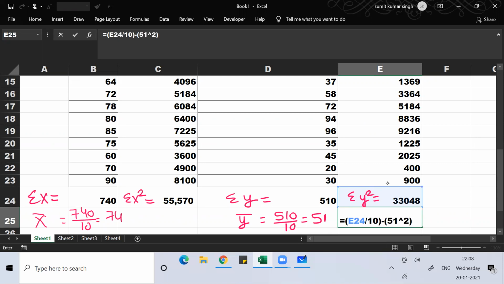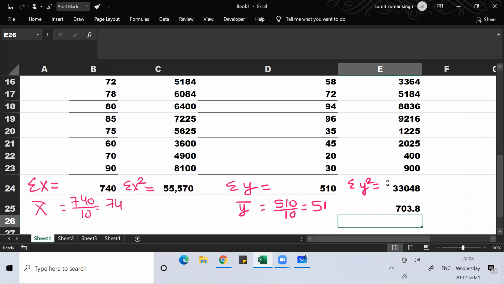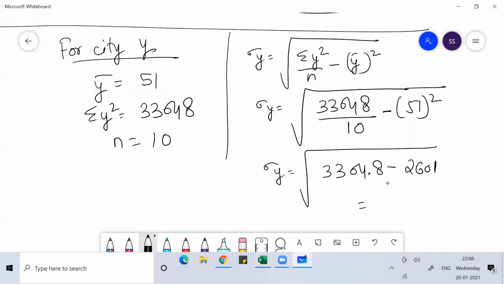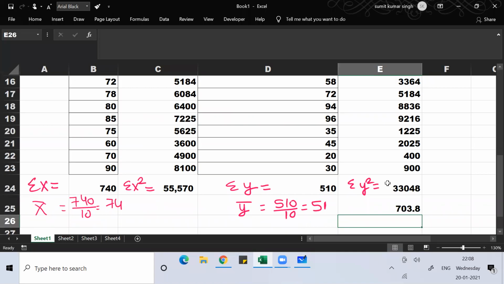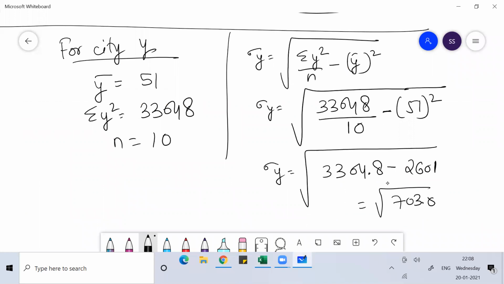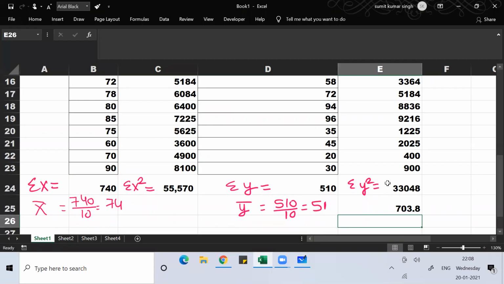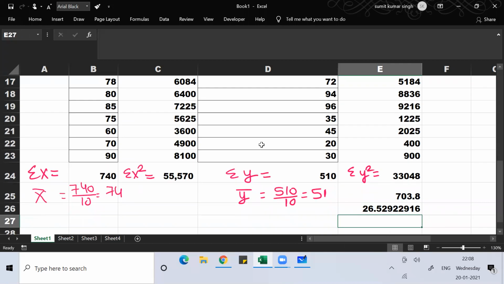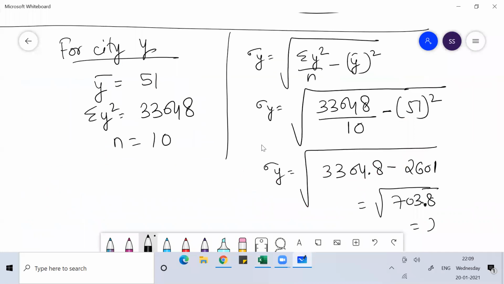You can use a calculator. I don't like a calculator, so I'm not using one. So this is the root of 703.8. So do the square root of this. With this you'll get the standard deviation. It is 26.5292. So you got the standard deviation of y.